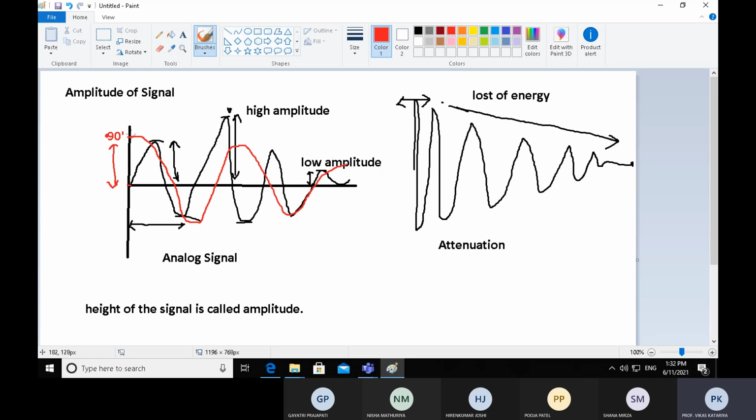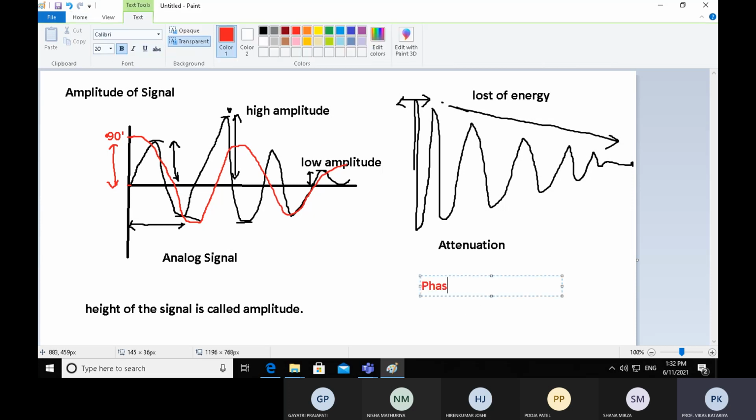In the same way, the second signal starts from 90 degree. So both signals always have a phase difference of 90 degree. So we can calculate the phase difference between two waves.